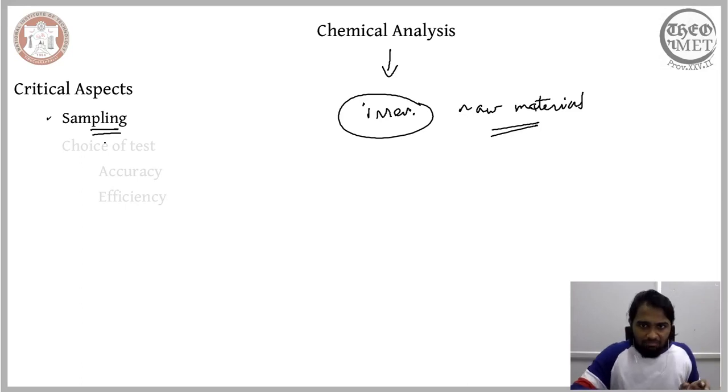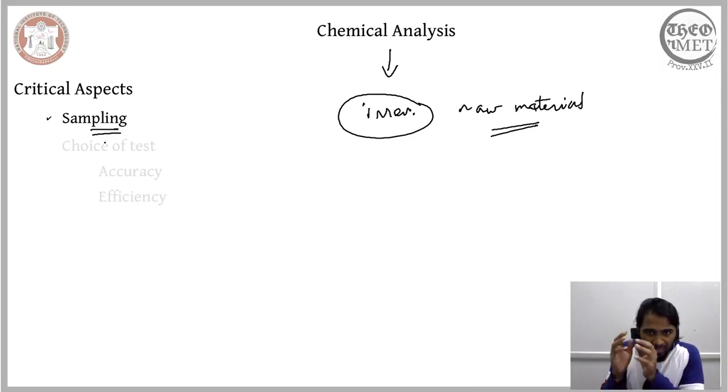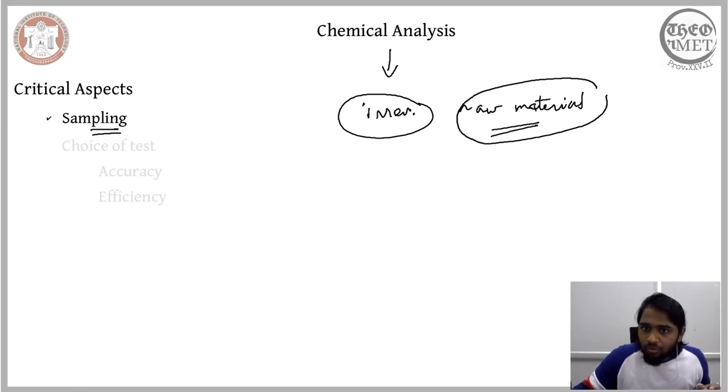So sampling, you would have heard of this term in numerous places. I mean, you would have come across this even in rather non-technical aspects as well. What sampling essentially does is it ensures that we are considering the optimum amount of the raw materials for the chemical analysis, and not only the optimum amount but also the sample that we take should be representative of the entire batch of raw materials.